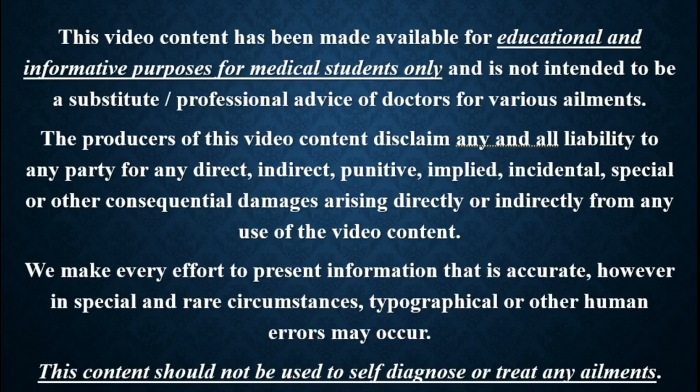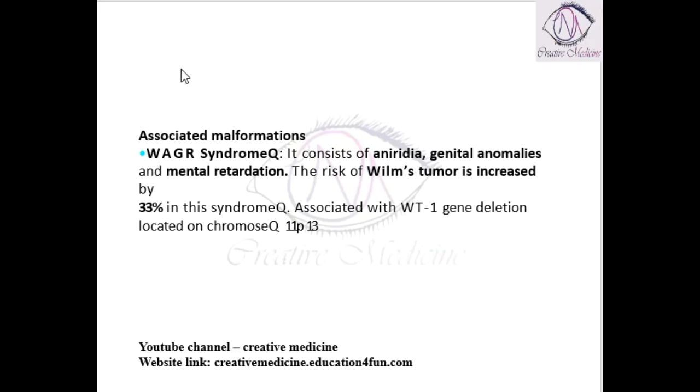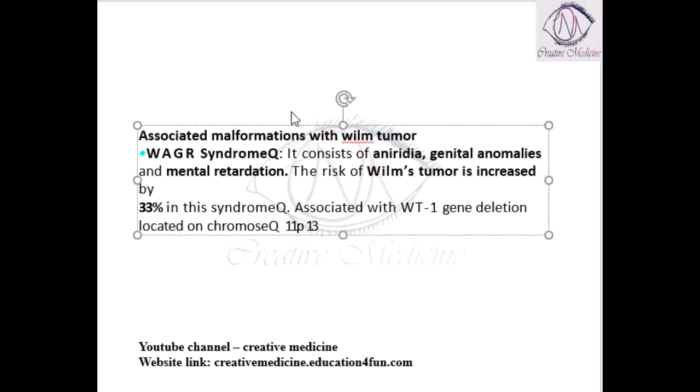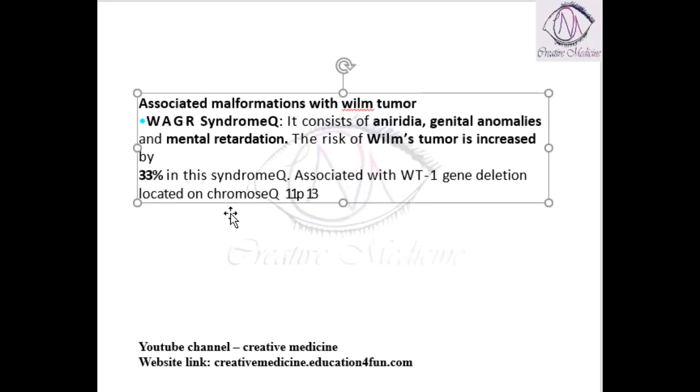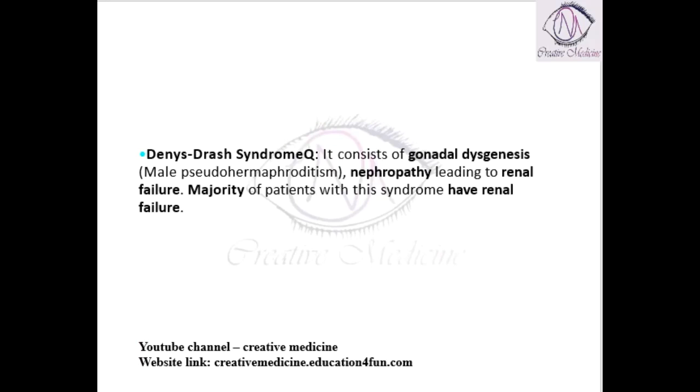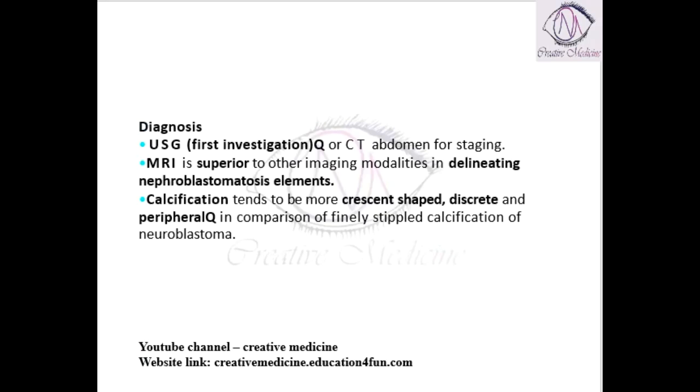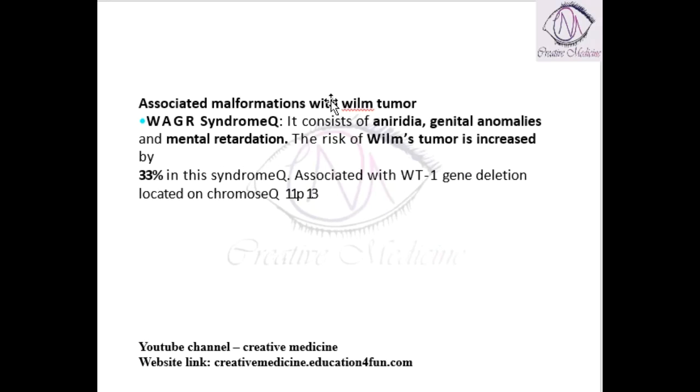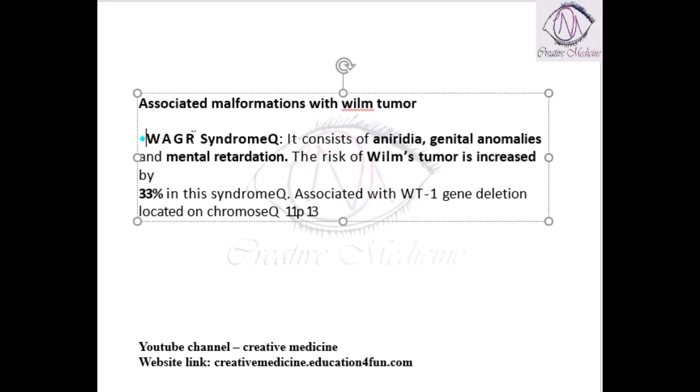In this lecture, we will learn about the associated malformations with Wilms tumor. We have different types of associated malformations with Wilms tumor: WAGR syndrome, Denys-Drash syndrome, and Beckwith-Wiedemann syndrome. So these three syndromes are associated with Wilms tumor.